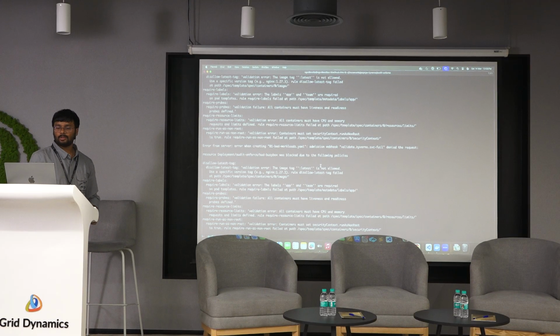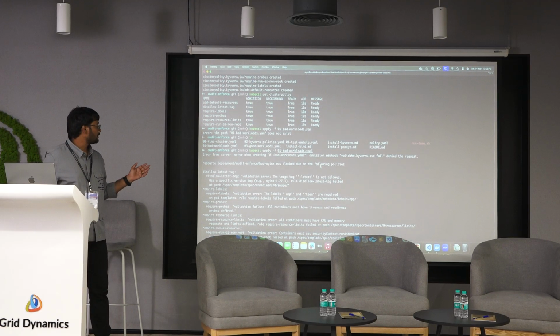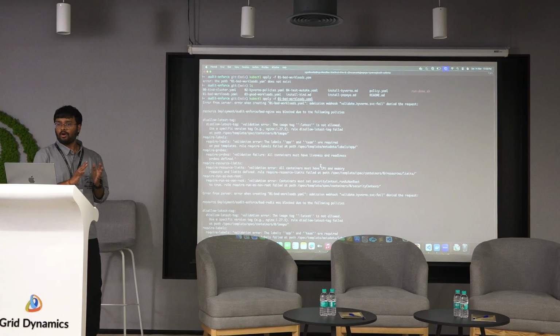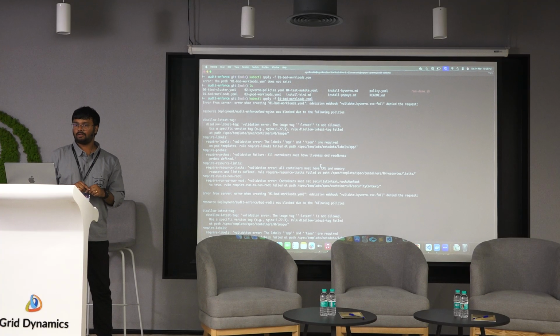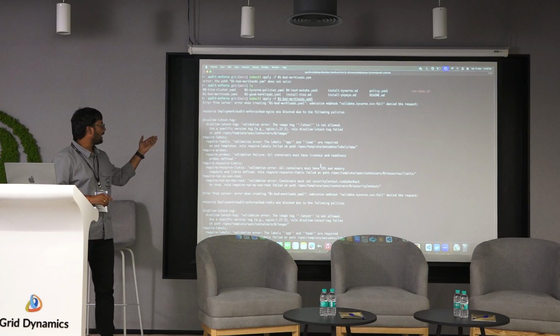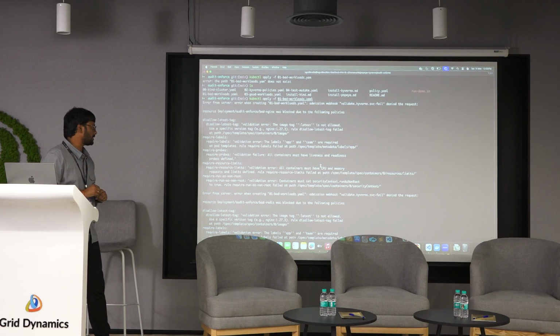Perfect. Here you can see the exact error message. Based upon what we are doing, we are trying to create a bad workload. It is doing the validation with all the policies that we have created, and it is displaying the error message. This error message we can also design as part of a policy.